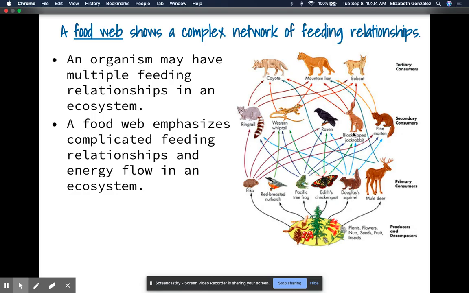The jackrabbit, as we see, can eat the pika, it eats the frog, it also eats the moth, and it eats the squirrel. It eats the same items as the raven. A mountain lion is going to eat this whiptail, it's going to eat the jackrabbit, and it's going to eat the mule deer and the marten. All right, so this here's an example of a food web. Notice once again how the arrows are pointing upward because the energy is going up the food web.